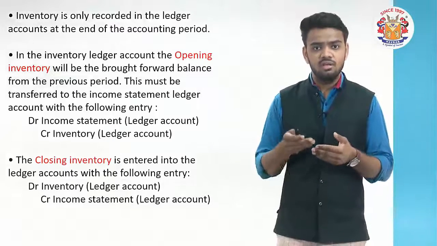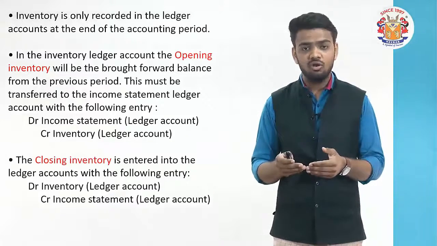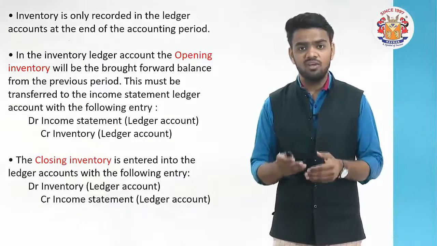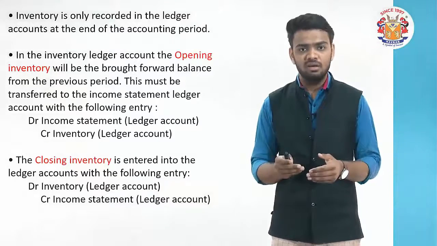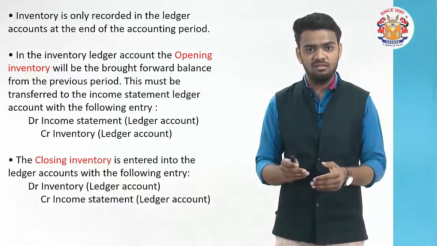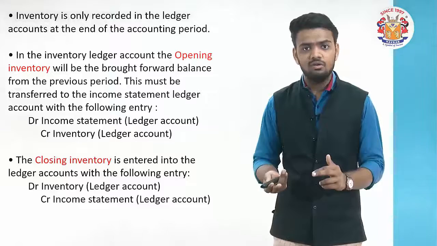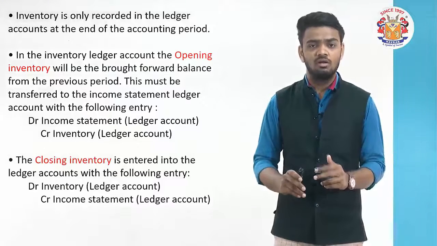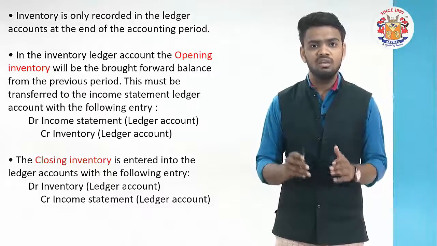Friends, if there is an opening stock, the opening stock was a debit balance, obviously it's an asset. So the asset, which had a debit balance, will now be credited and debited to the income statement. So the entry will be: debit income statement, credit the opening inventory.